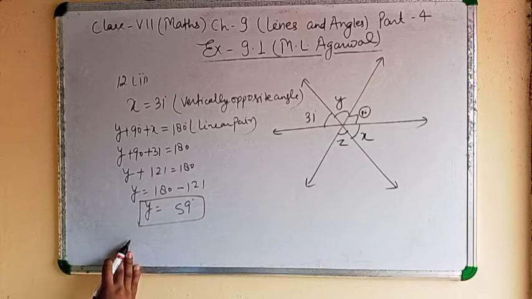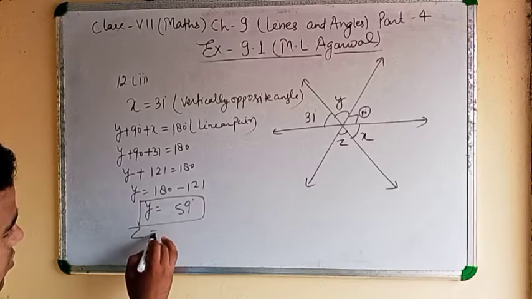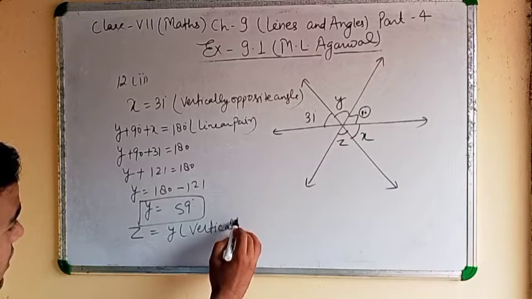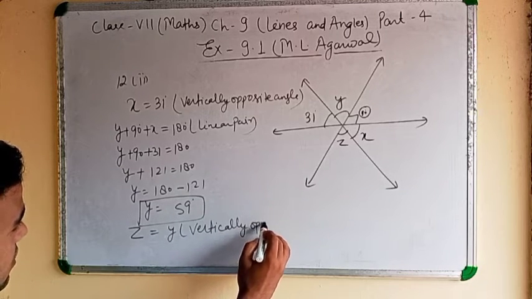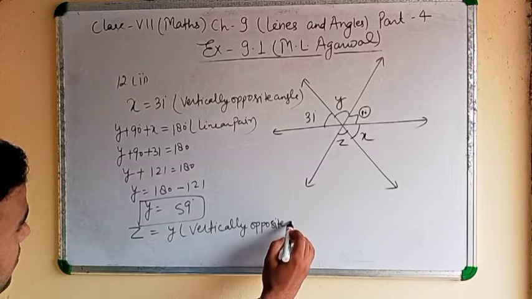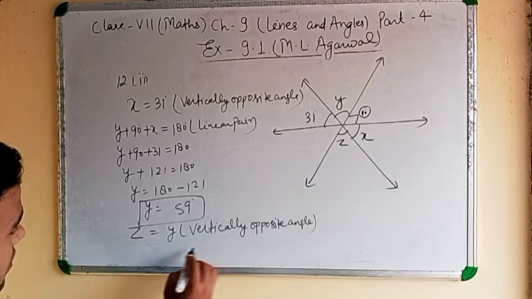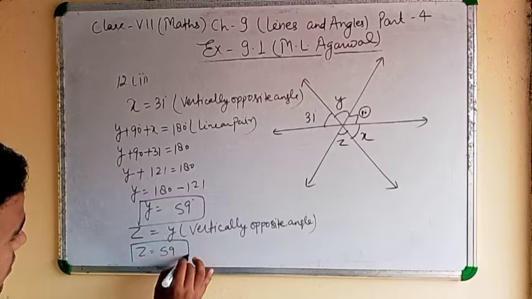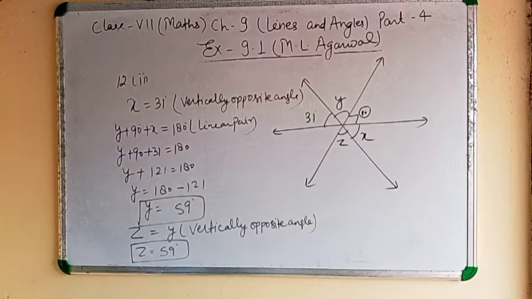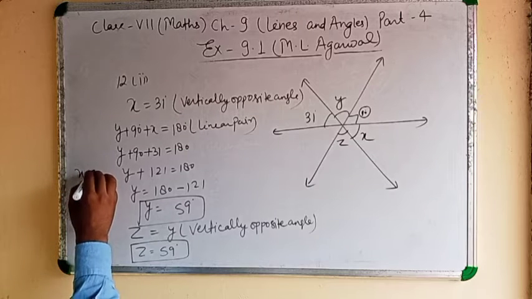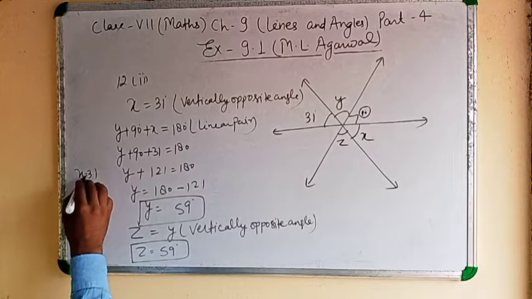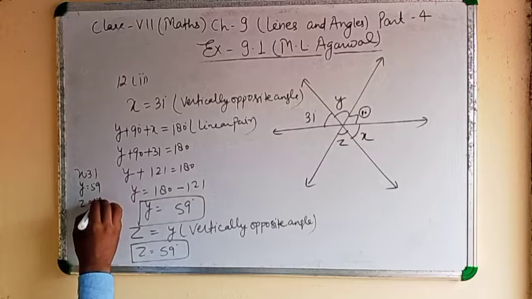Clear? After that, angle Z equal to angle Y, vertically opposite angle. So angle Z equal to 59. Clear? X equal to 31, Y equal to 59, Z equal to 59.